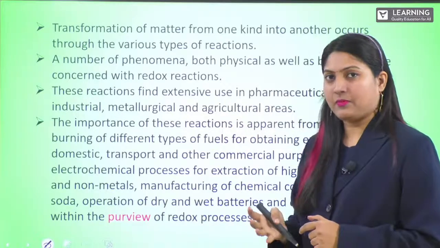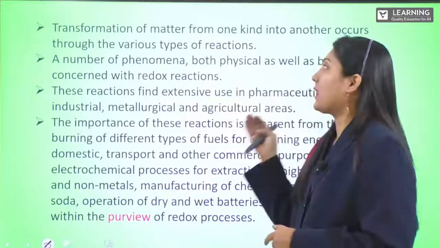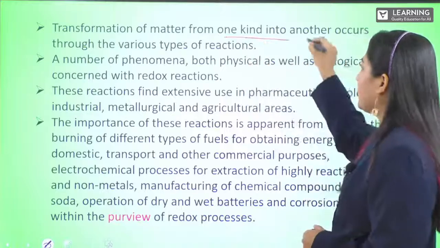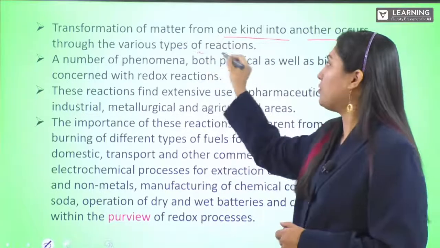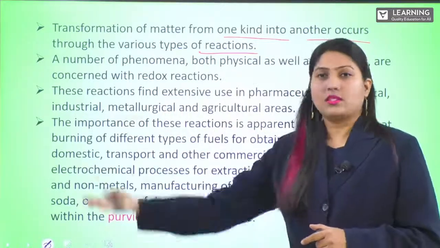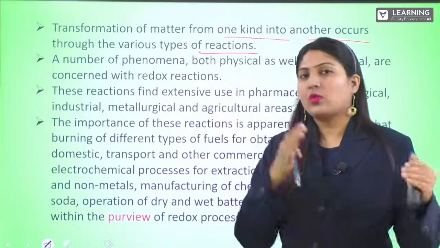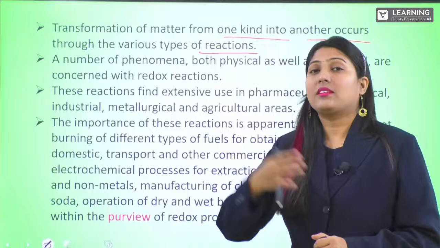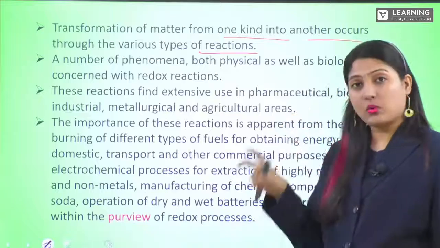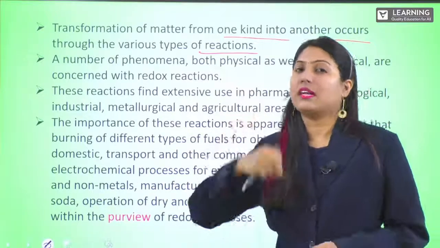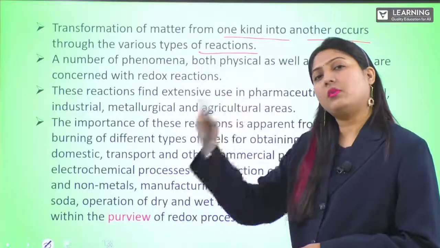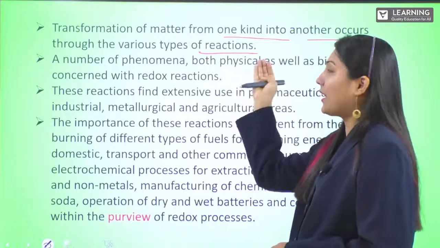Transformation of matter. We know the universe is made up of matter, and the transformation from one kind of matter into another occurs through various types of reactions. Obviously, we know that carbon reacts with oxygen to give carbon dioxide, right? So we have carbon, oxygen and carbon dioxide, where two substances react together to give a new substance, and it can be broken down again, carbon dioxide splitting into carbon and oxygen. So you can get transformation of matter from one form to another, which we call reactions.